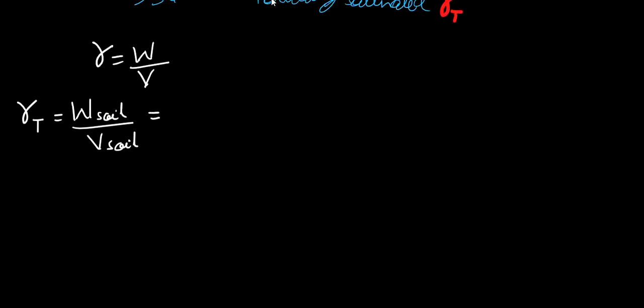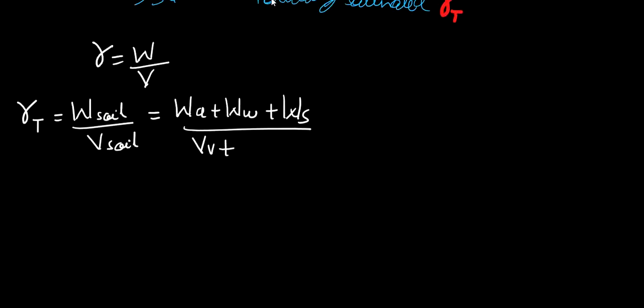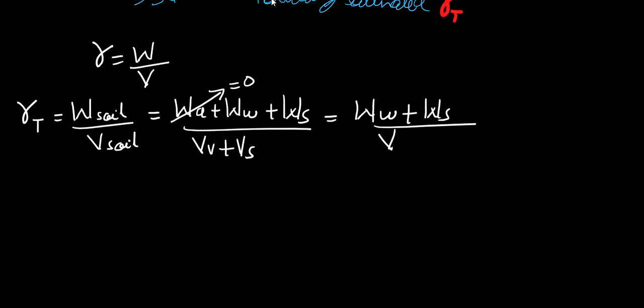Now this weight of soil is nothing but weight of air plus weight of water plus weight of soil solids, and the volume of soil is volume of voids plus volume of soil solids. Weight of air we always take as 0, so I am left with weight of water plus weight of soil solids upon volume of water plus volume of soil solids.